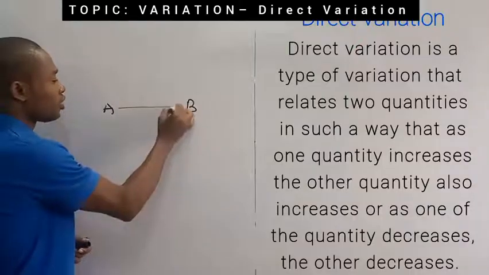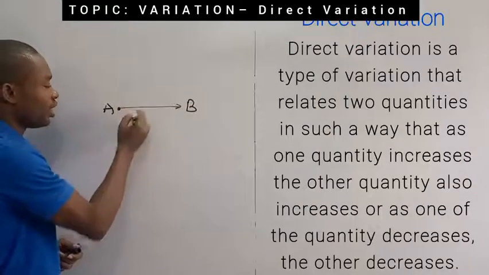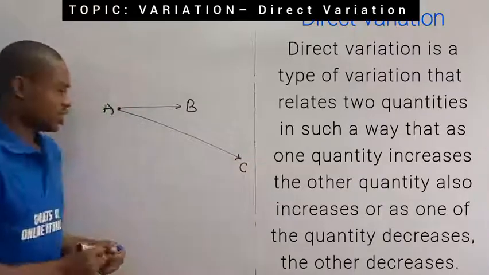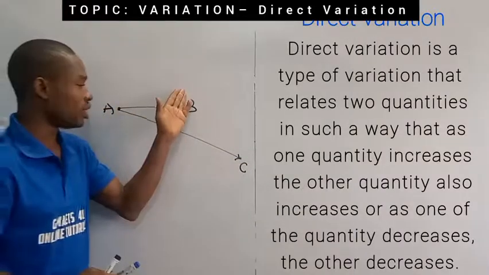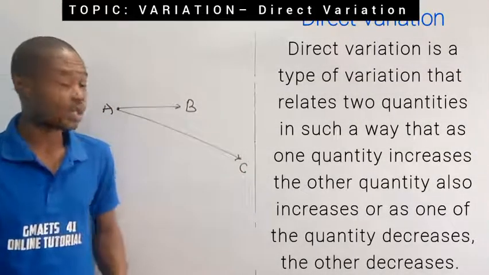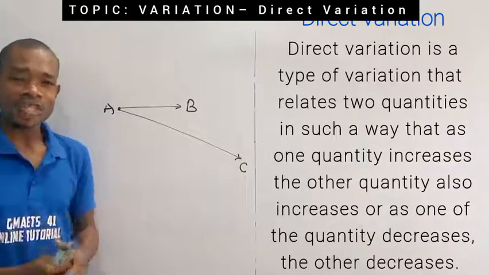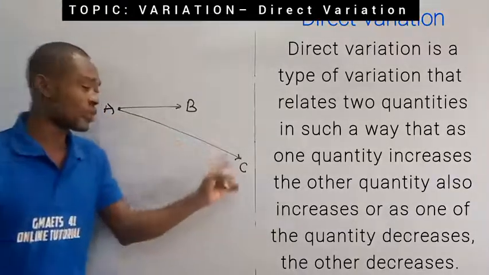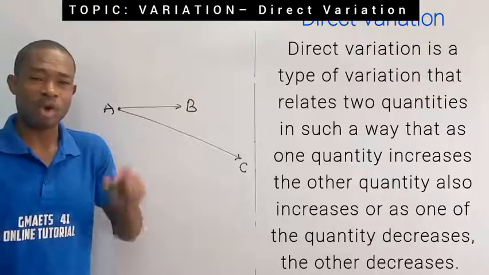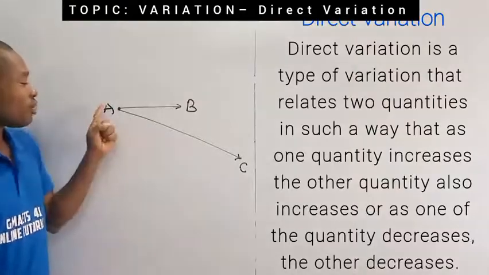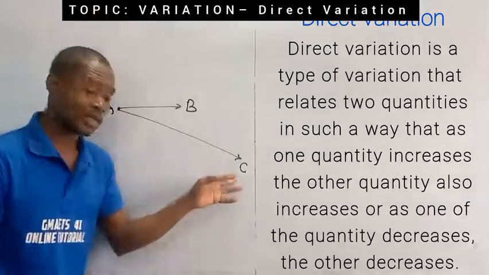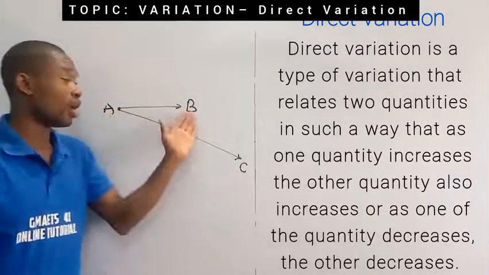And then you are also traveling from point A to, let's say, point C. You would notice that the distance from A to B and the distance from A to C are not equal. Are you getting me right? They are not equal. You will agree with me that if you are moving from point A to C, you will consume more quantity of petrol than when you are moving from point A to B, because the distance between AC is more than the distance between what?